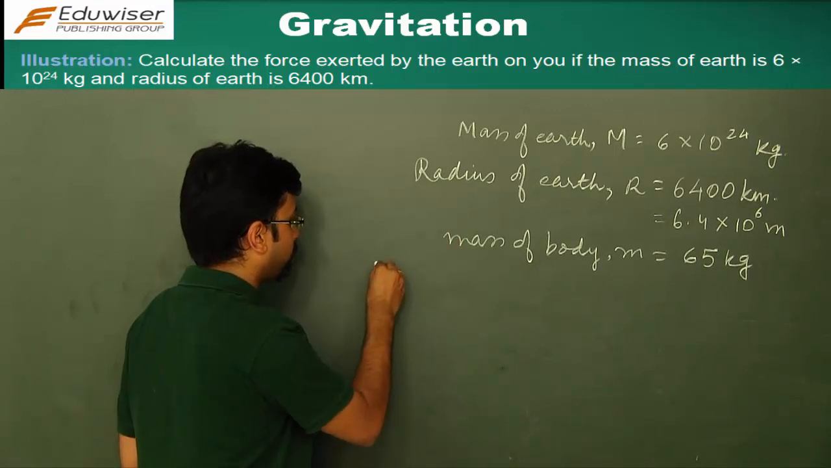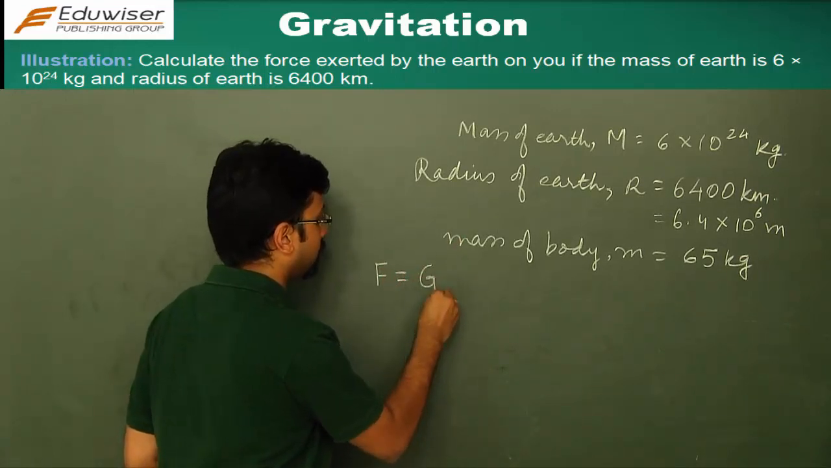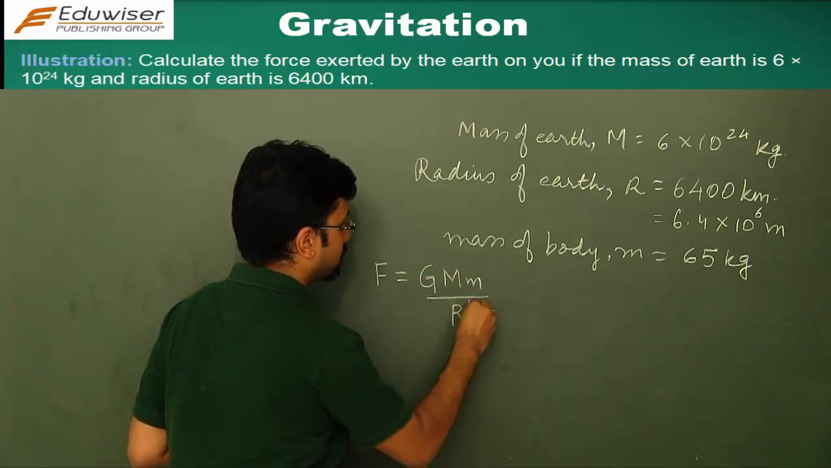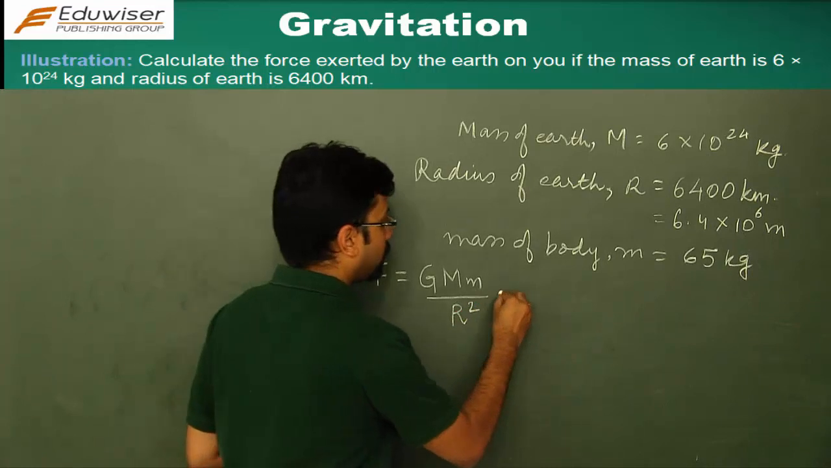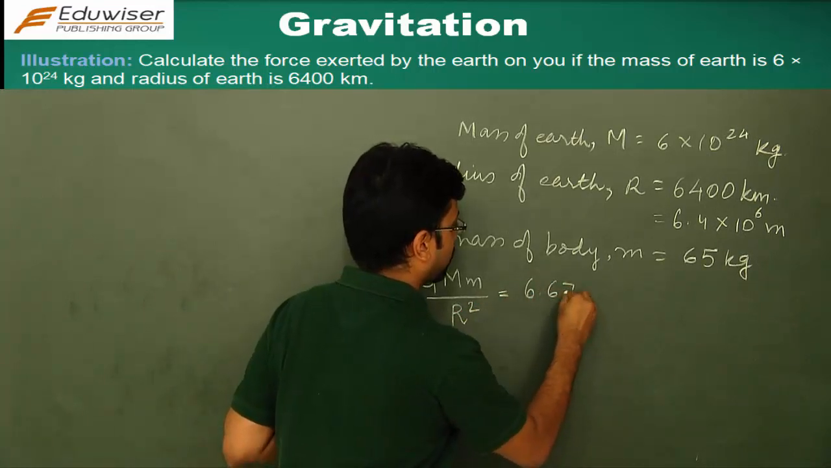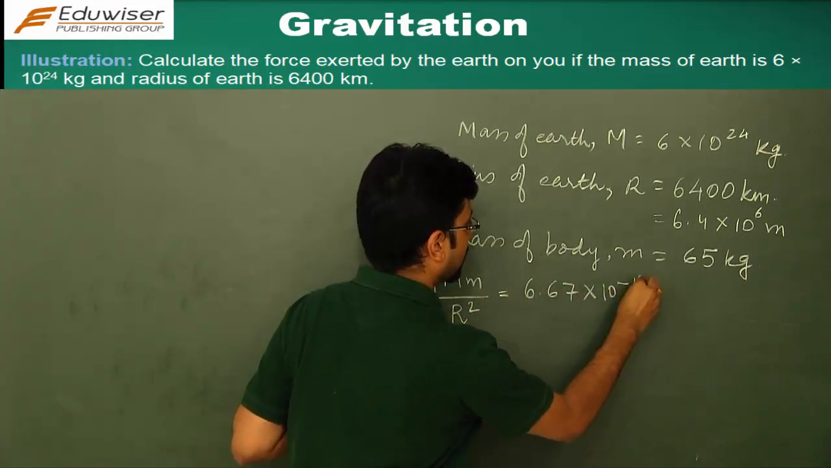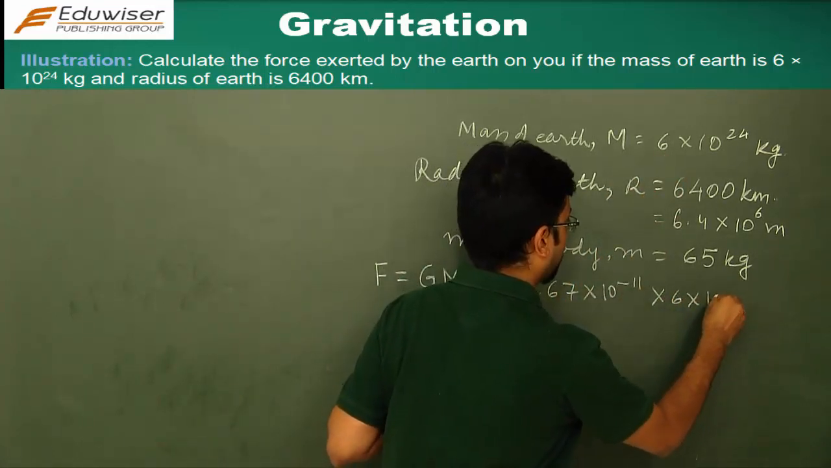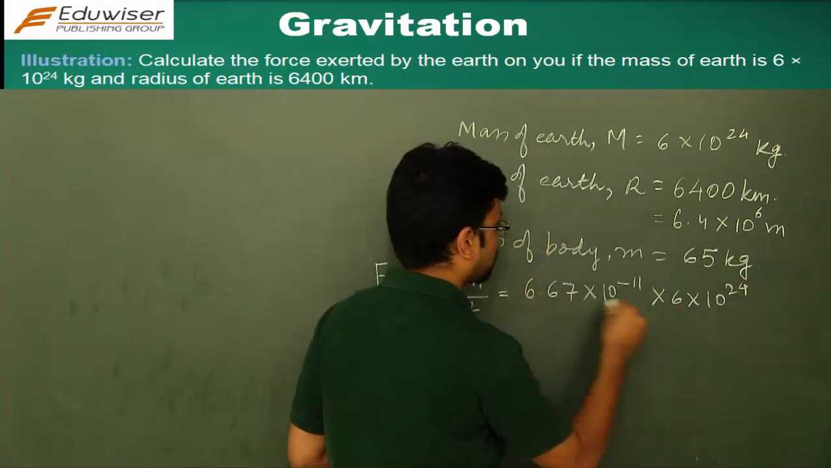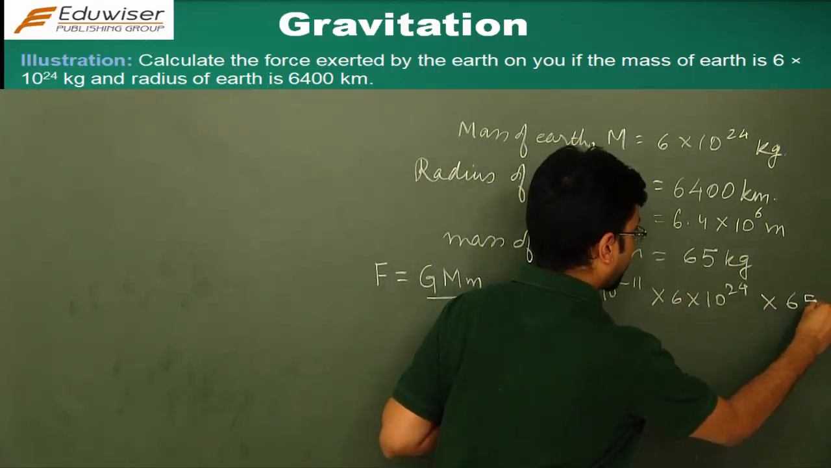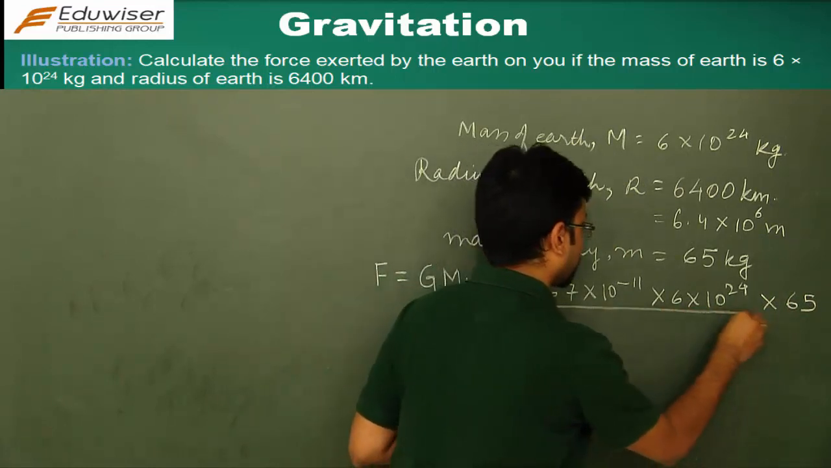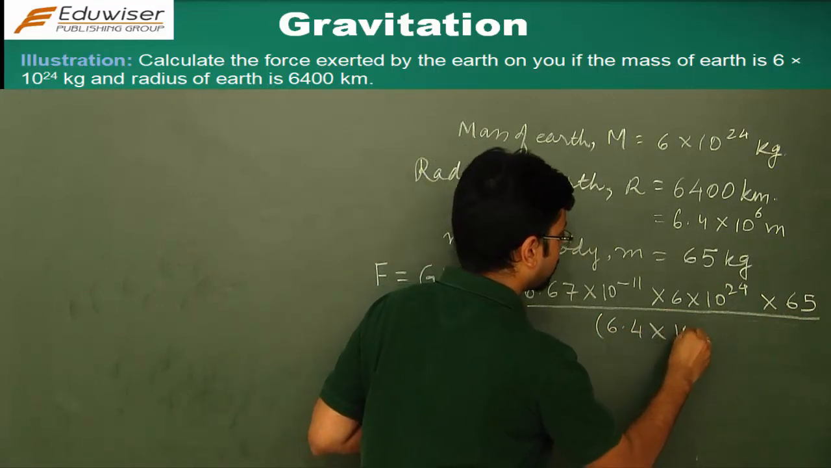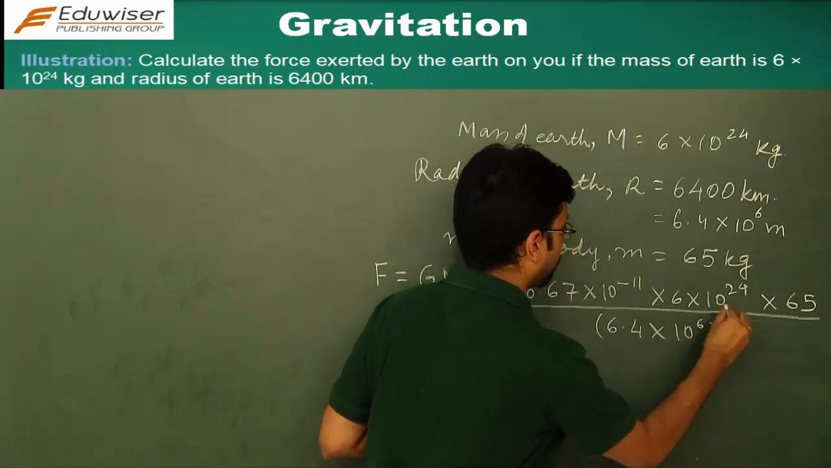So what is the force exerted by the earth on the body? It's the gravitational force, which is given by F is equal to G m M by r square, right? Now what is G? G is 6.67 into 10 to the power minus 11. The mass of earth is 6 into 10 to the power 24. Small m is 65 kgs. The radius is 6.4 into 10 to the power 6, whole square.